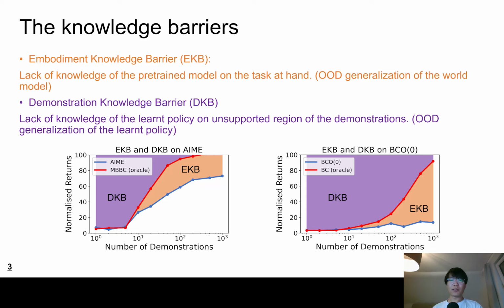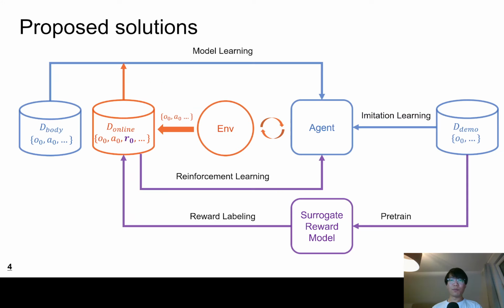We show the barriers exist on both of the algorithms by comparing them with the oracle version, which makes perfect action inference. Then we propose a simple yet efficient solution for each of the barriers.